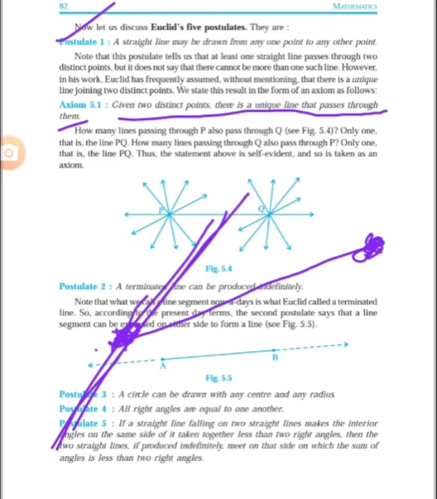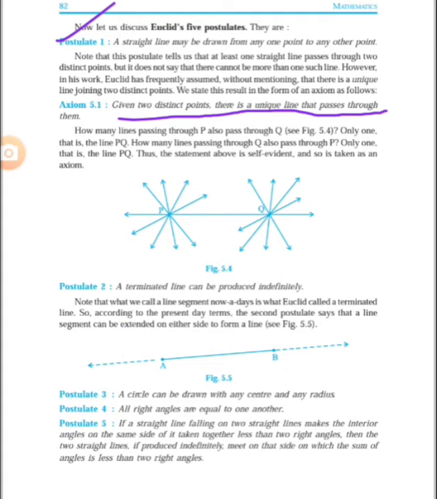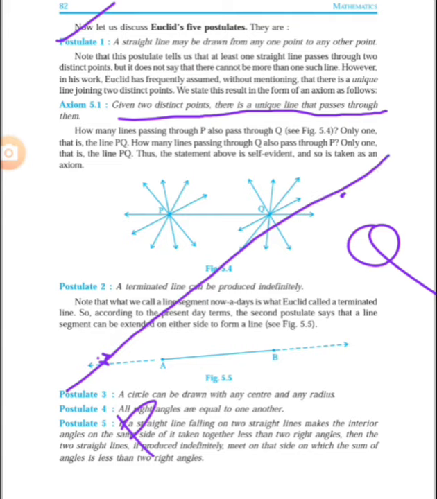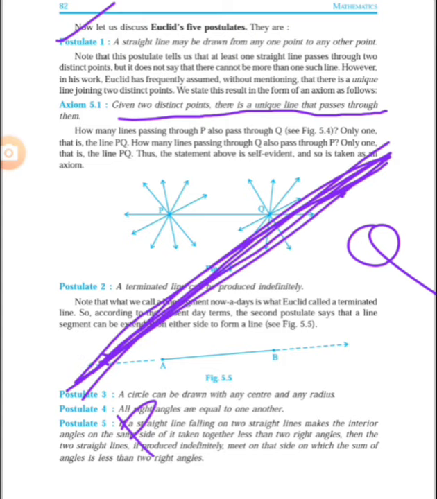Now again from this point we take one line, so this intersects this point, but not the other. So we can say that from any 2 points, suppose a point P and a point Q, only one line may pass through. Only one line can pass through these 2 points, so this line is unique.